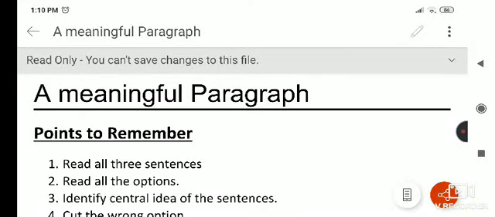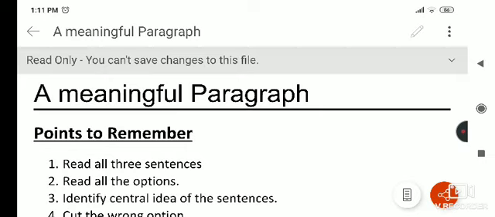Hello student, in this lecture we are going to study a new lesson, that is a meaningful paragraph. In these lessons there are three sentences which we have to put in a proper sequence, making a correct choice of options.